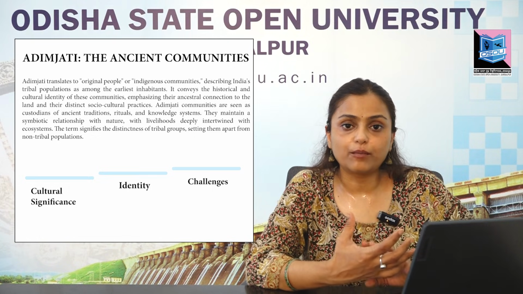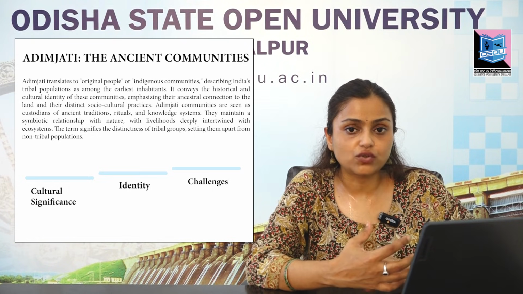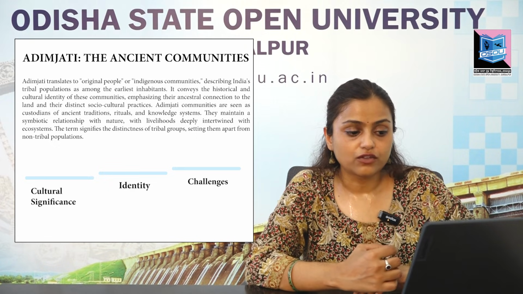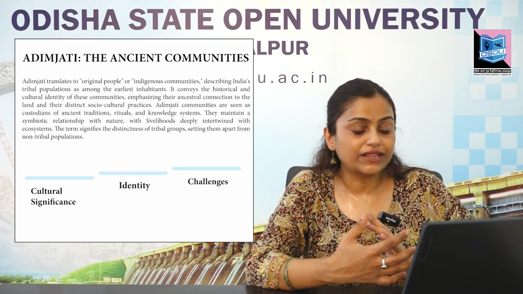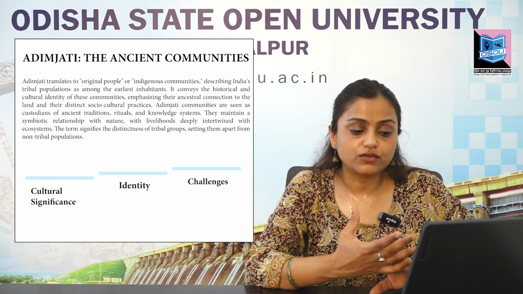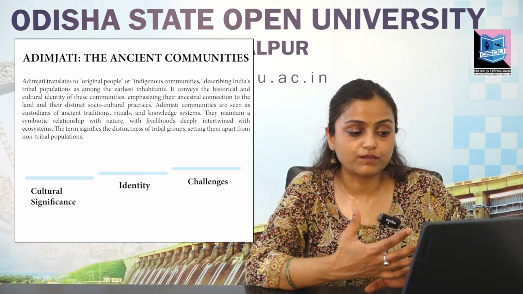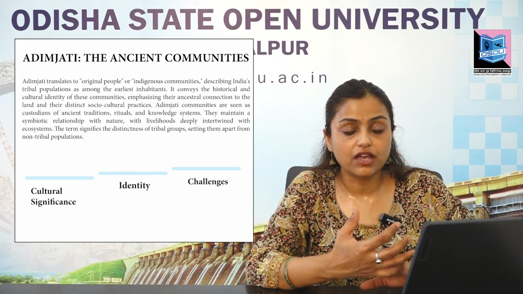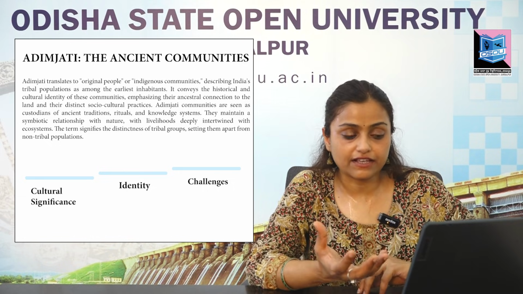Adim Jati communities are custodians of ancient traditions, rituals, and knowledge systems. They maintain a symbiotic relationship with nature, with livelihoods deeply intertwined with the ecosystem. The term signifies the distinctness of the tribal groups from the non-tribal population, their cultural significance, and other areas of their identity.